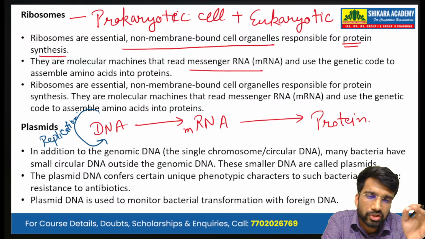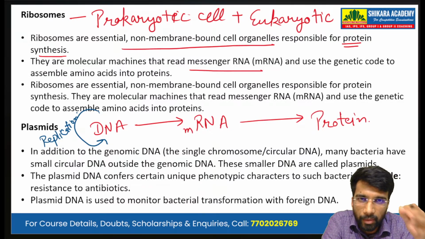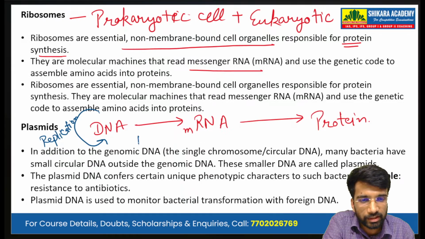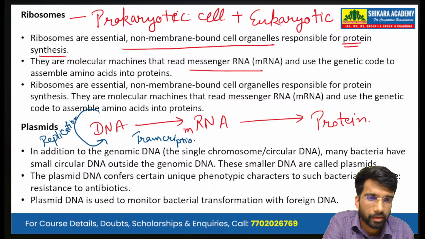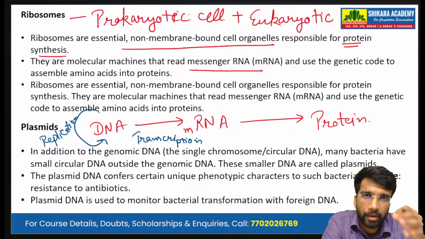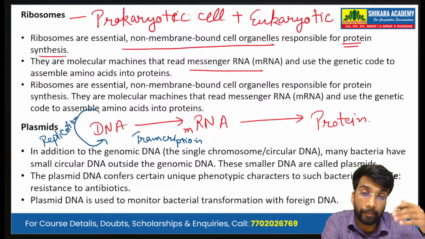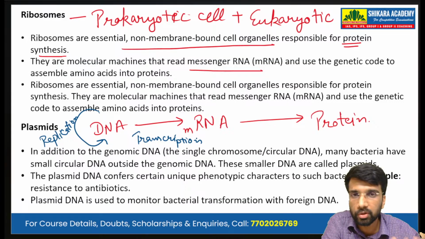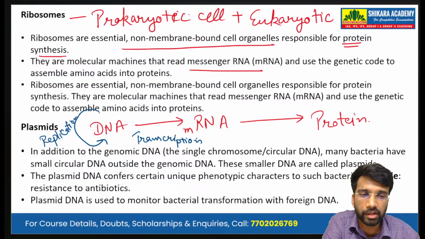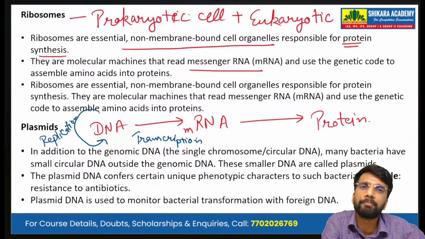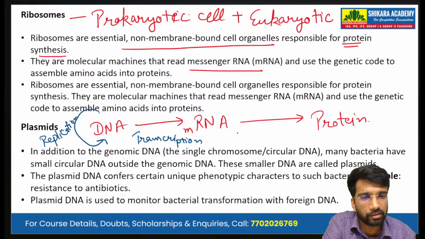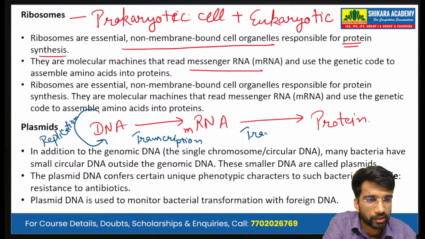The process by which the DNA gets converted into mRNA is called transcription. And the process by which the mRNA produces proteins, by attaching amino acids to form a polypeptide chain, is known as translation.